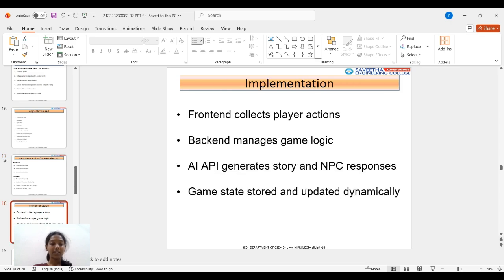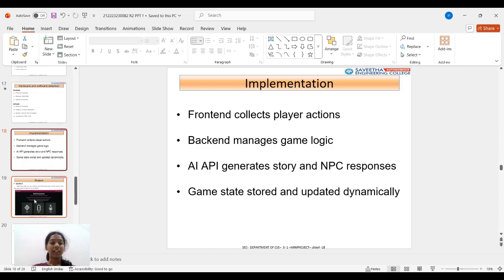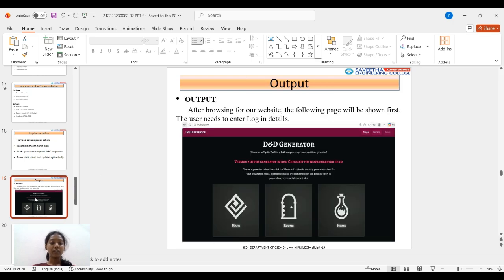The implementation is that the front end collects the player action and then the backend manages it. The AI API generates the story and NPC responses. Game state is stored and updated dynamically. And these are the outputs we receive.